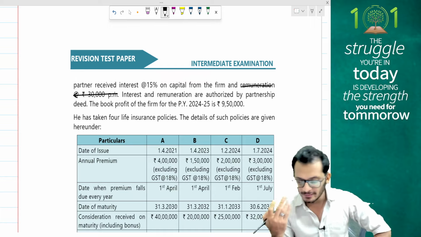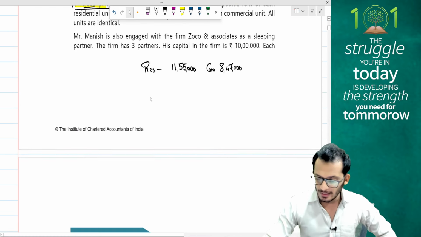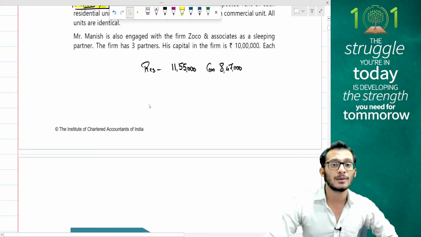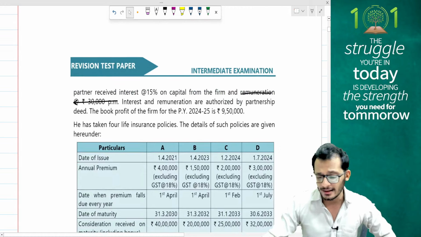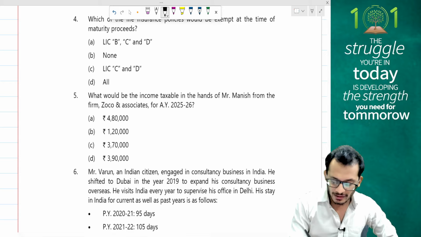Interest and remuneration are authorized by the deed. Let it be. It doesn't matter. As a sleeping partner, I am not giving remuneration to you. So let's look at what is his capital. The capital is 10 lakh rupees. I am eligible for 12%, which means I am taxable for only 1,20,000 rupees as a partner. So that should become my answer here. 1,20,000 becomes my right answer.